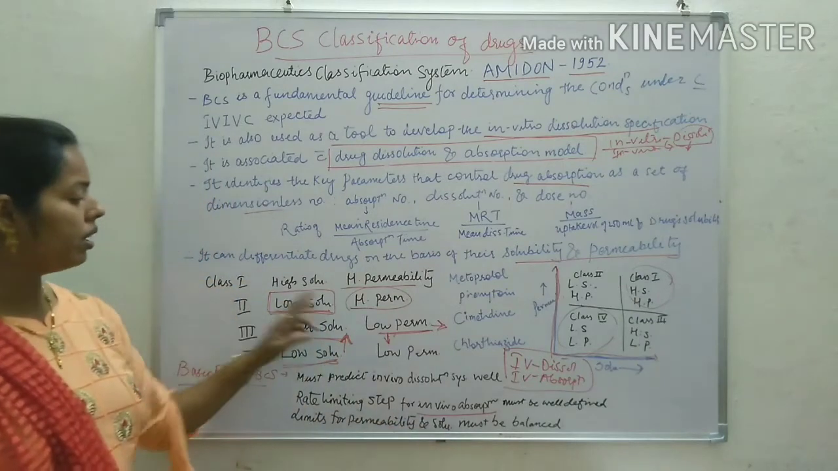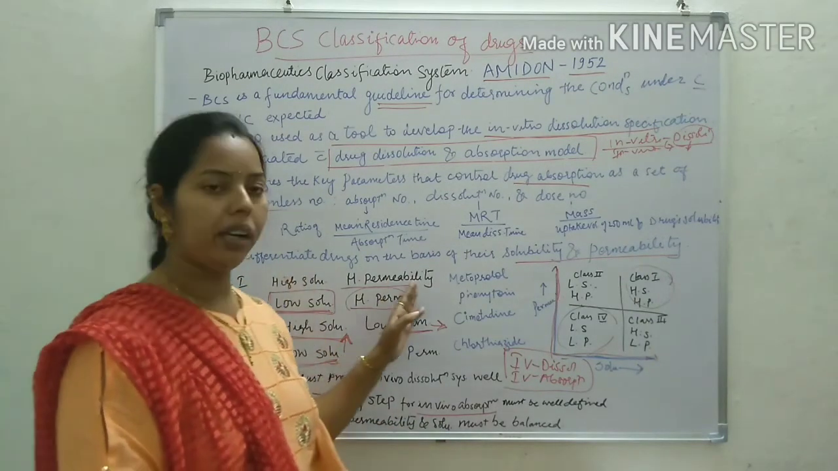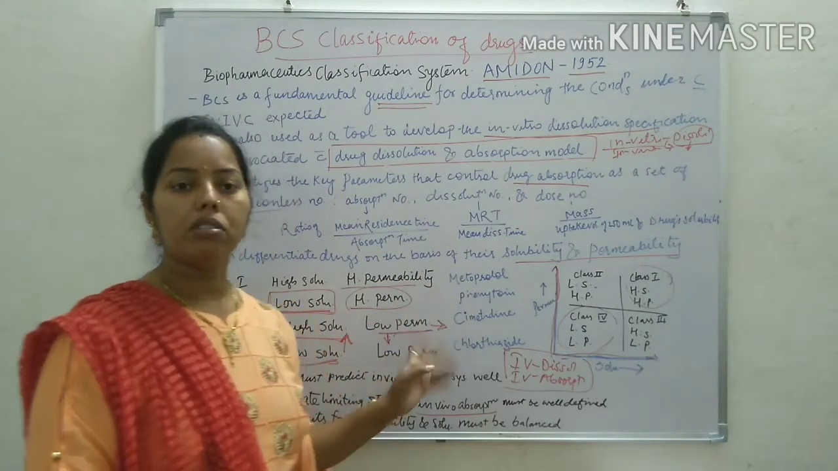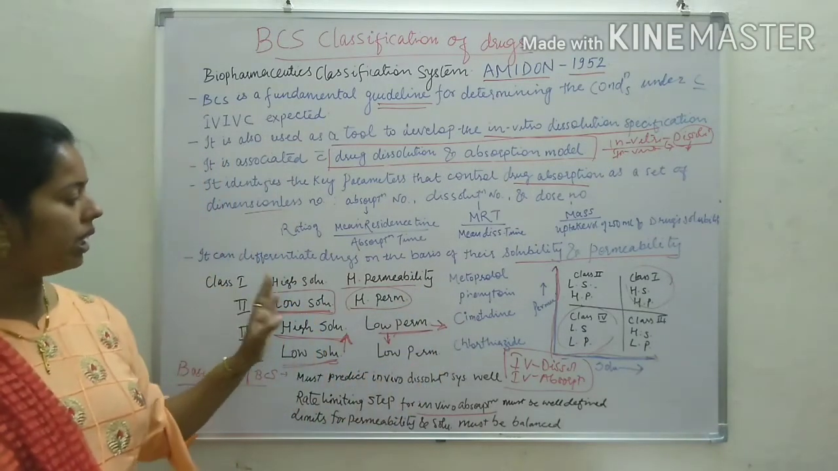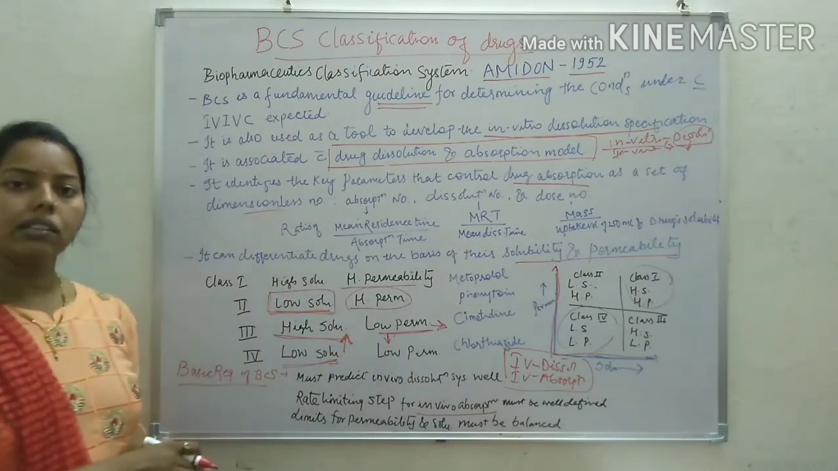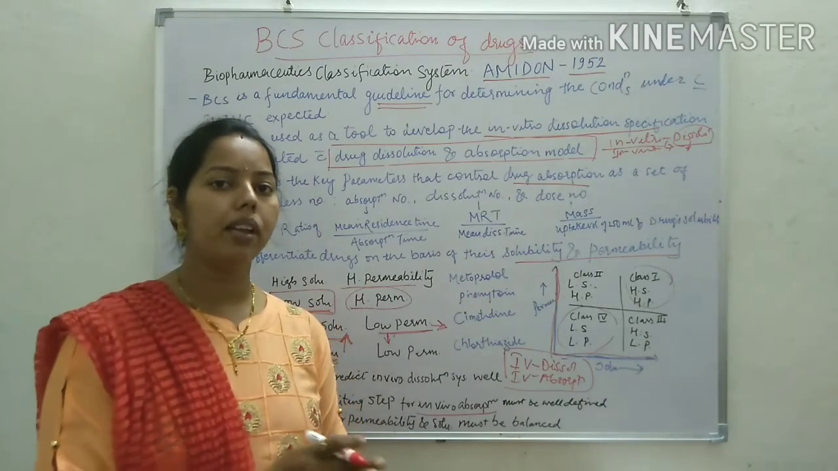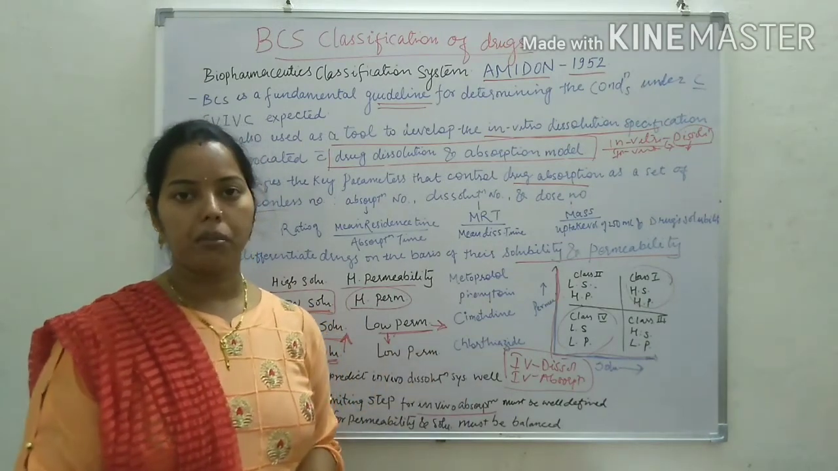And the last requirement is that the limits for permeability and solubility must be balanced. It means the limit between the solubility and intestinal permeability must be balanced. It should not be too high or too low. So there should be a unique balance between these two parameters.